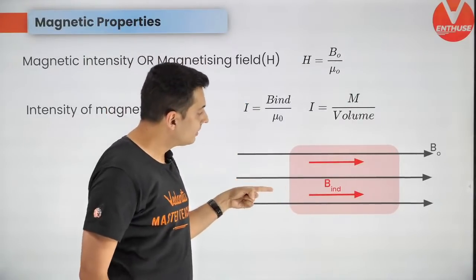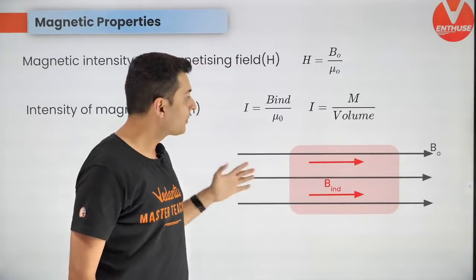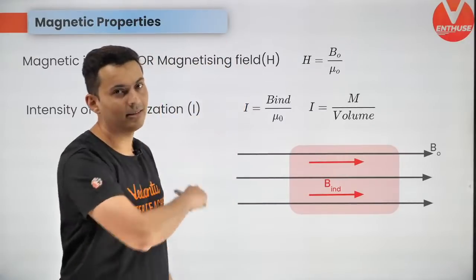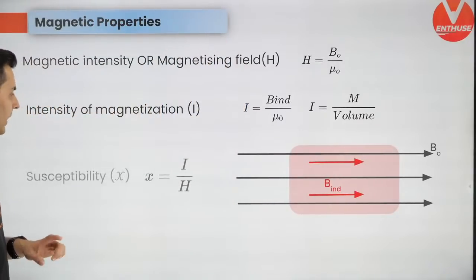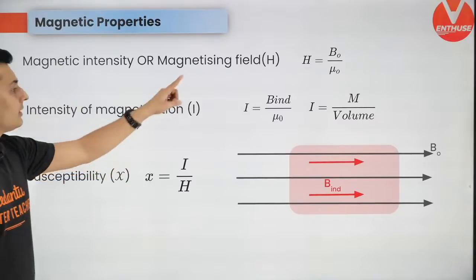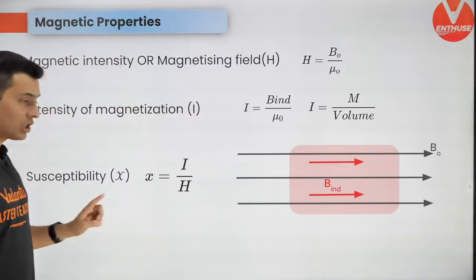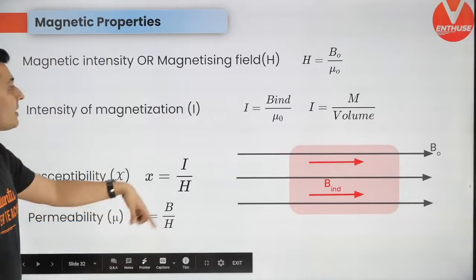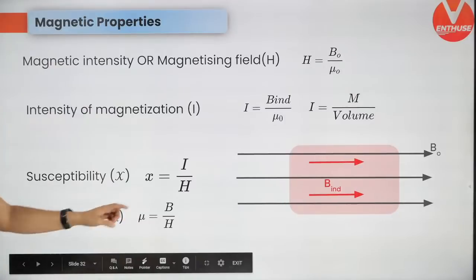In paramagnetic, the field is in the direction but small. In ferromagnetic, the field is very strong in the direction of external field. Keep this in mind. Susceptibility is this value I by H. Susceptibility is I by H, and permeability is B by H. So it is B by H.